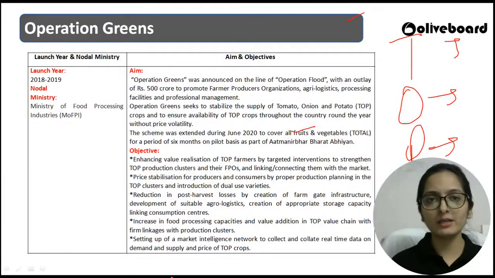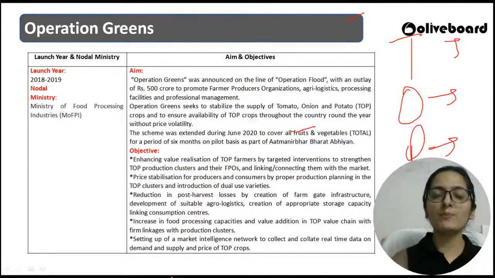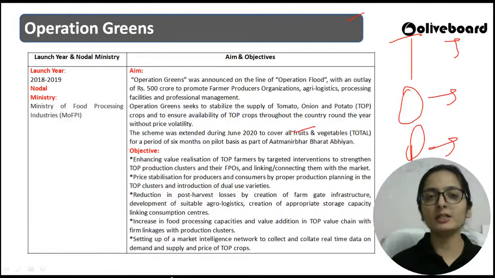Let us strengthen them. Let us make sure that we have that much storage capacity for these crops. Let us reduce the post-harvest loss of the farmers by creating better infrastructure, better agro-logistics, better storage capacity, and the consumption standards also. Let us make a proper planning in the TOP clusters.